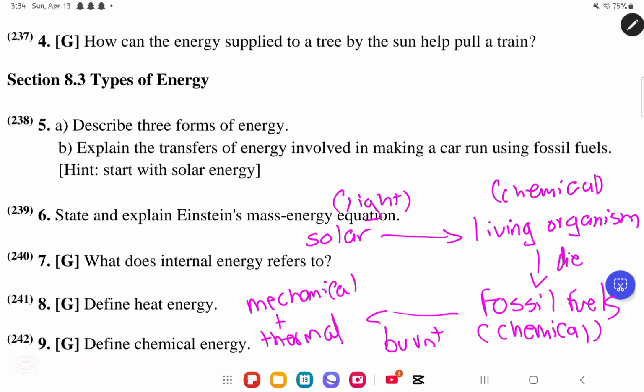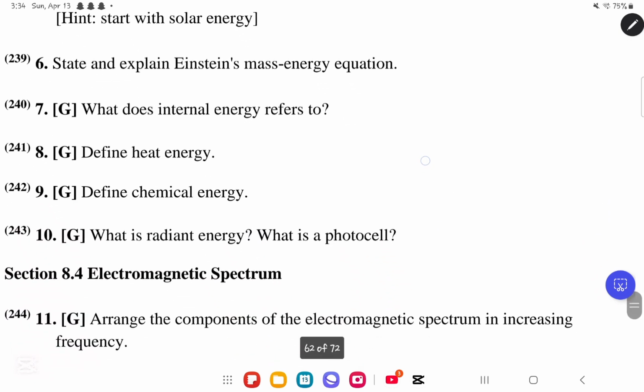So very simply, to explain the transfer of energy involved in making a car run using fossil fuels: first we have solar or light energy. It will give the energy to living organisms as chemical energy. They will die and be transformed into fossil fuels under high temperature and pressure, which is still chemical energy. They will be burnt and they will release what? Mechanical and thermal energy that will be used to move the car. We move on to question number 6.